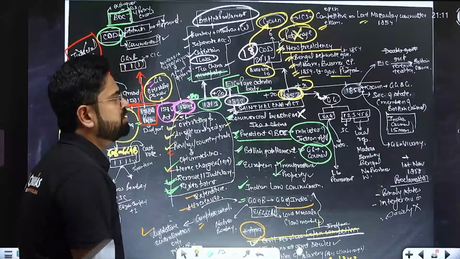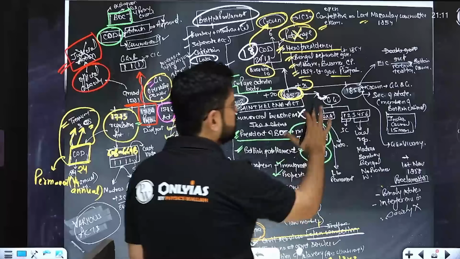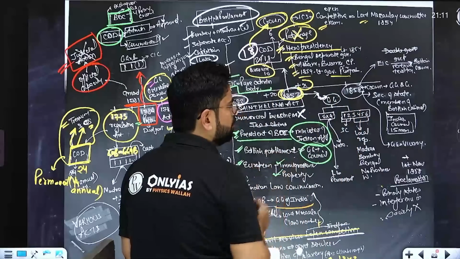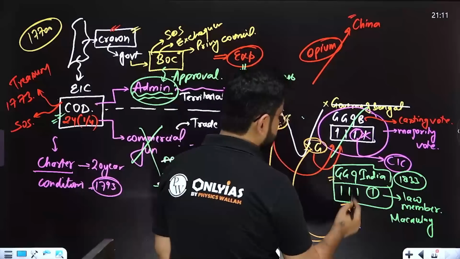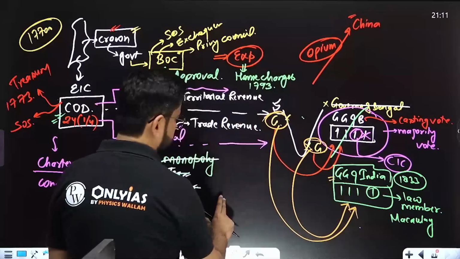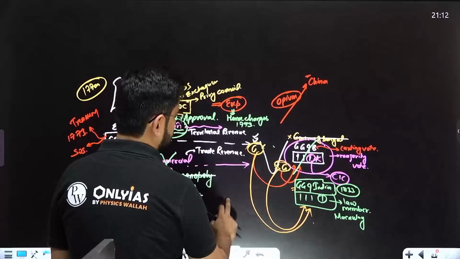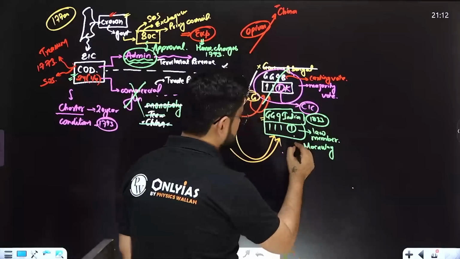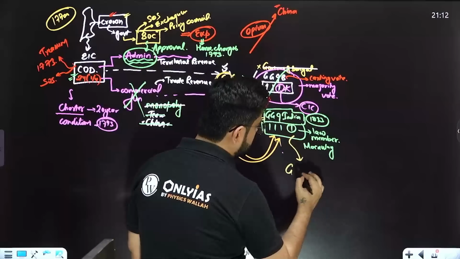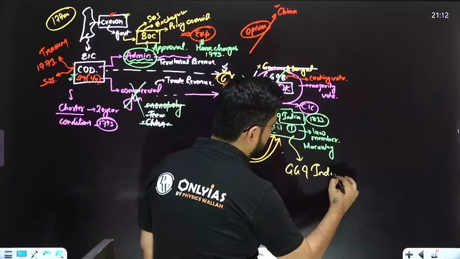Now there are some changes happening in the body of the Governor General as well. Very, very important. For the very first time, this structure will change, and now the Governor General of India will have two councils.